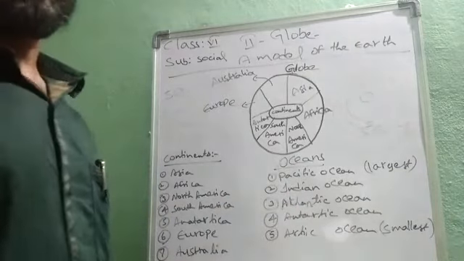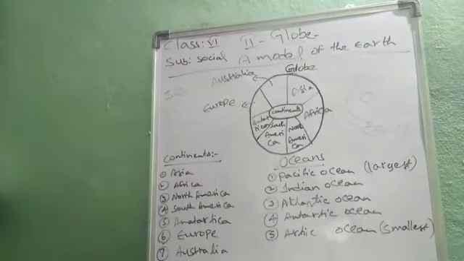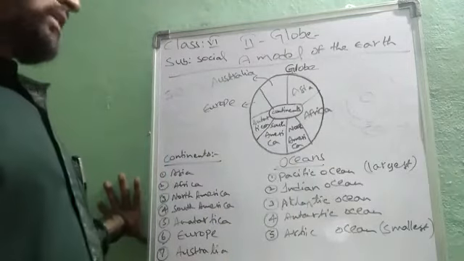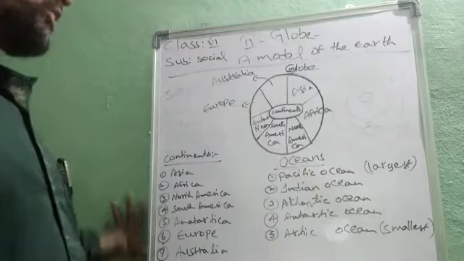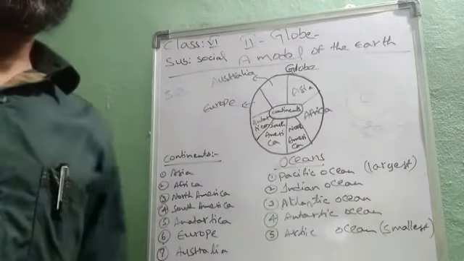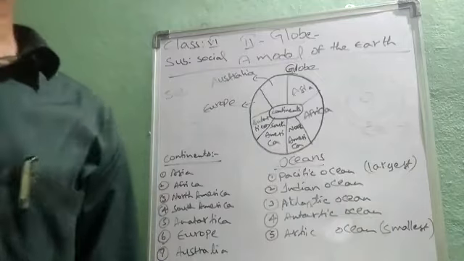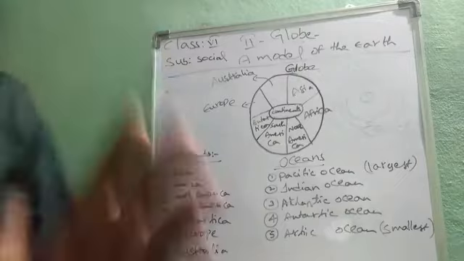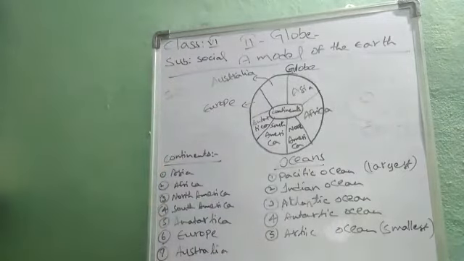And there are 5 oceans: the Pacific Ocean, Indian Ocean, Atlantic Ocean, Antarctic Ocean and Arctic Ocean. The biggest ocean on the earth is the Pacific Ocean, and the smallest is the Arctic Ocean. Of all the planets, as I just told you and am repeating again, only one planet is there where life is possible, and that is the Earth.